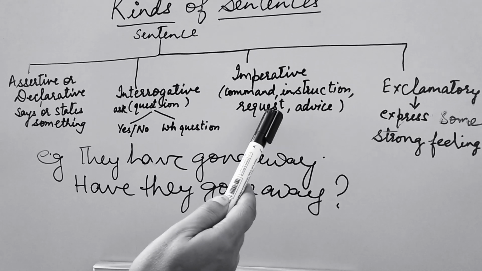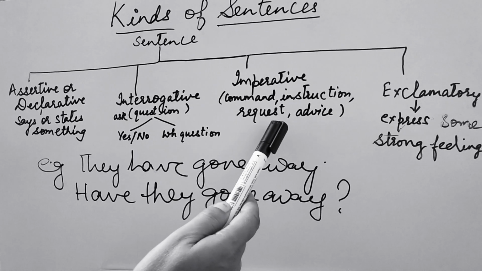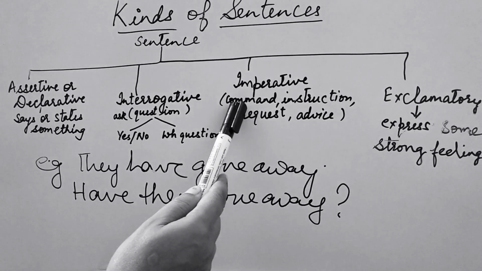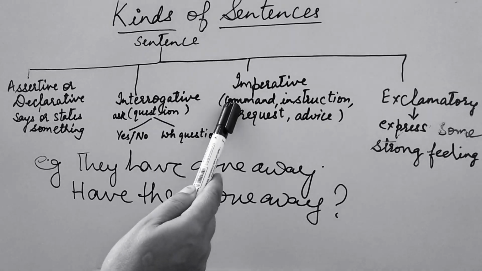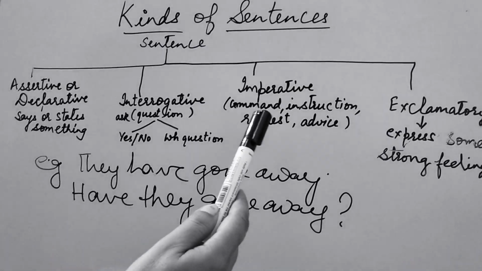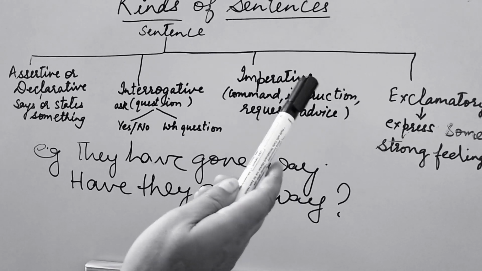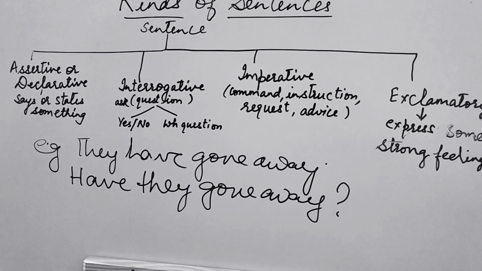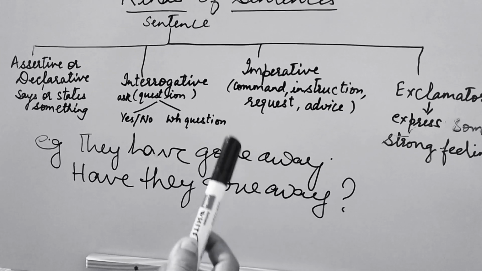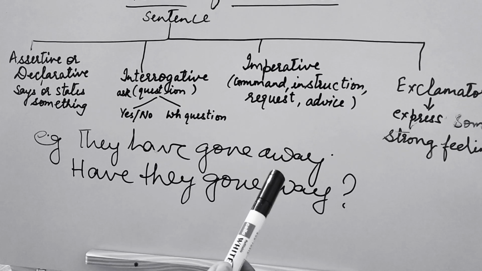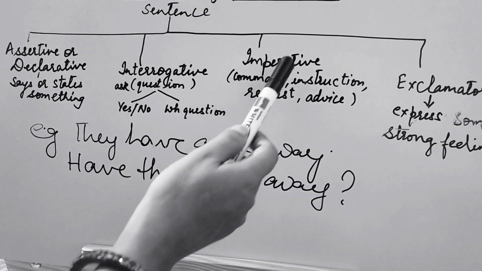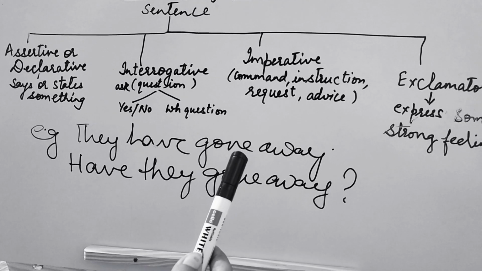keep off the grass. Keep off the grass. This is a command given to you. Someone is giving you a command. Don't pluck flowers, keep off the grass. These are commands. So this is an imperative sentence. Next example of instruction is put this notice on the notice board, or your teacher instructs you, go and put this down in the notice board in the hall. So this is an instruction given. This is again an imperative sentence.